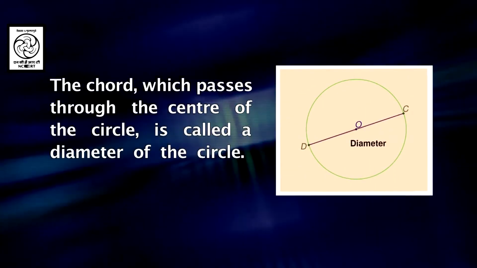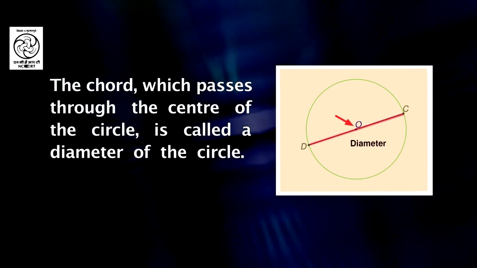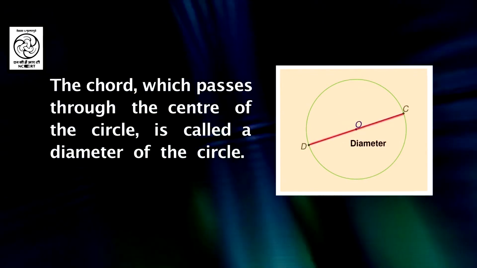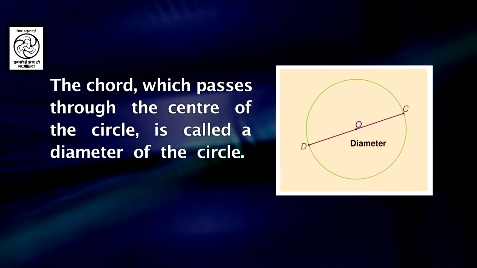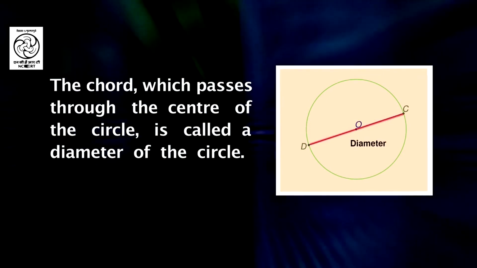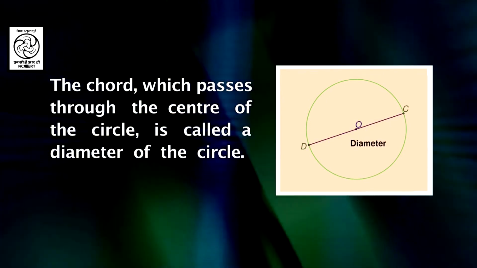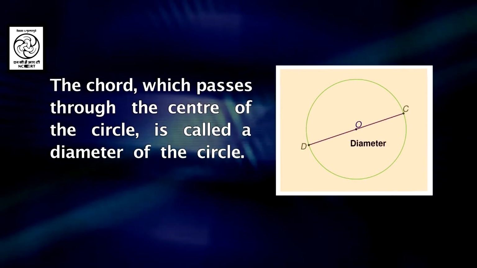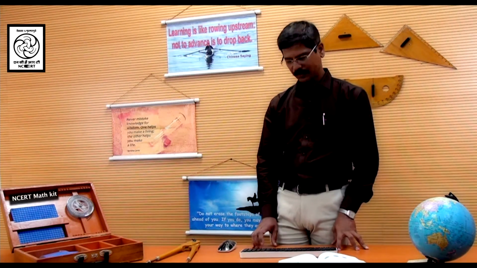The chord which passes through the center of the circle is called a diameter. In the figure, CD is a chord which is passing through the center of the circle, therefore it is a diameter. Now we know that from a given point we can draw infinitely many lines, and since O is the center of the circle, we can draw infinitely many chords passing through O, and therefore you have infinitely many diameters of a circle.